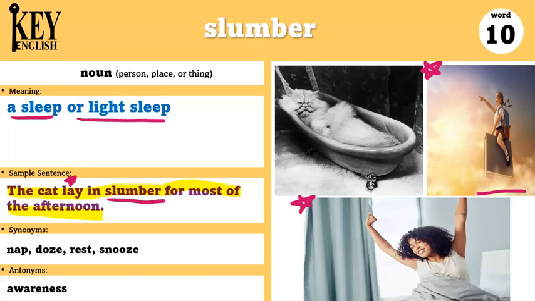Have you ever taken a slumber in the afternoon and then when you wake up, you feel like you have a lot of energy and you feel great? Some synonyms of slumber are nap, doze, rest, and snooze. An antonym is awareness.